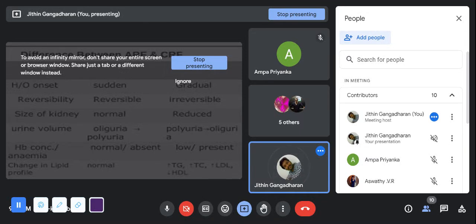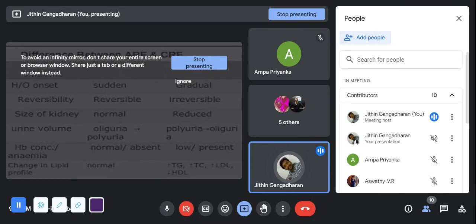Then what about the HB level? In ARF, no problem with the HB level. There won't be anemia. But in case of CRF, there will be anemia. Why? Because erythropoietin is produced by the kidney. Erythropoietin is a blood cell colony forming substance.